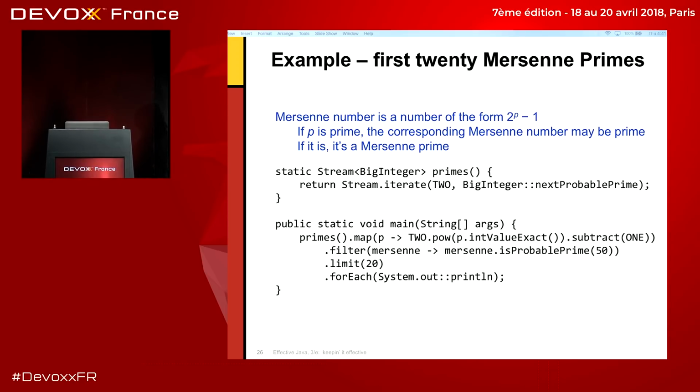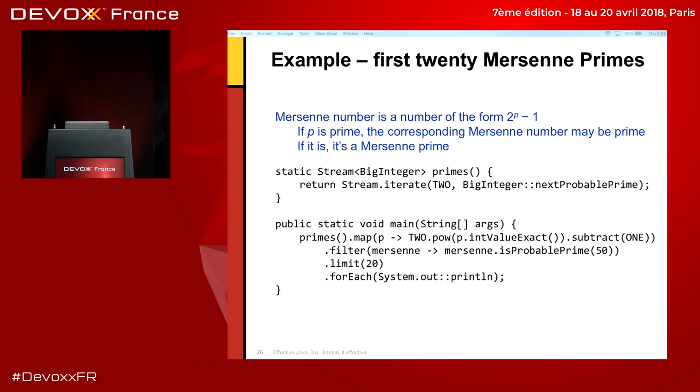I filter it using the predicate that takes the Mersenne number. And notice how I've chosen the name of the parameter carefully, as I told you to do before. So I call the parameter mersenne because it's a Mersenne number, and I return mersenne.isProbablePrime(50). Sorry about the 50. It's a magic number, and once again, I did it to make it fit on a slide. And I'm sorry also that I designed this API that requires you to pass in a magic number. It's like the number of steps in the Miller-Rabin algorithm. You don't care, but basically just take my word for it. If you pass in 50, it's not going to lie to you. It will return true if it is a prime and false if it isn't. So this is simply a predicate that could be called isProbablyPrime and doesn't take any argument.